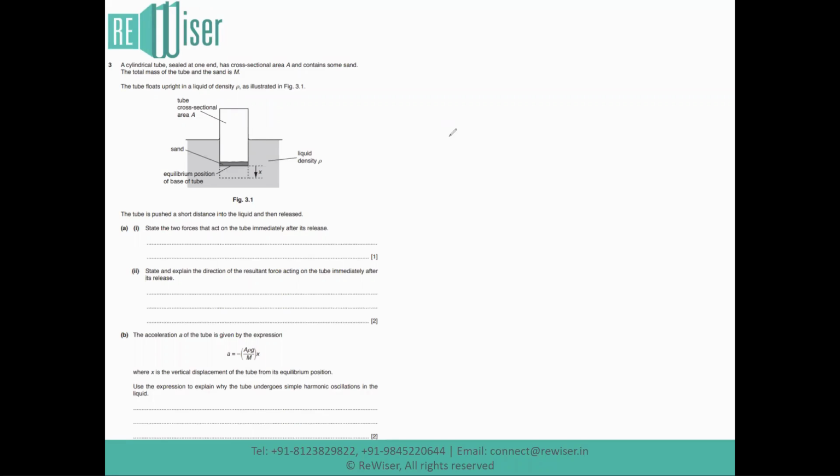Let's have a look at the next question. A cylindrical tube sealed at one end has a cross-sectional area A and contains some sand. The total mass of the tube and the sand is capital M. The tube floats upright in a liquid of density rho as illustrated in figure 3.1. So here is the same explained and illustrated through a figure.